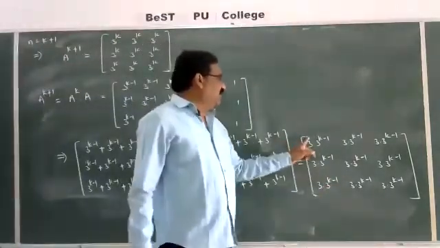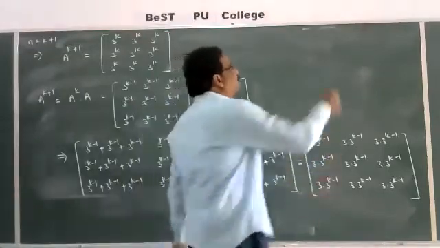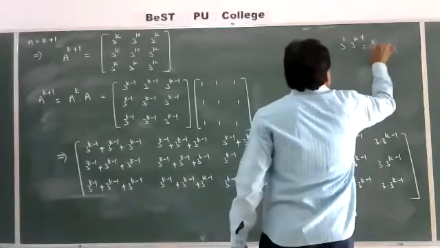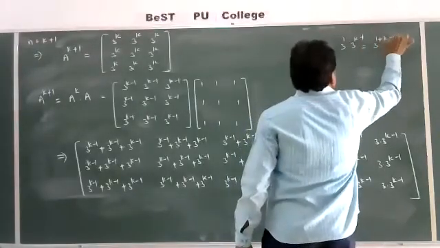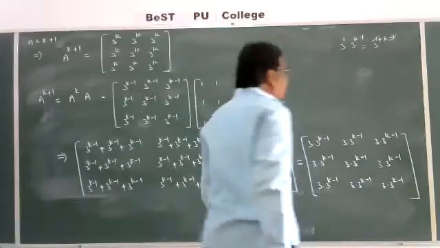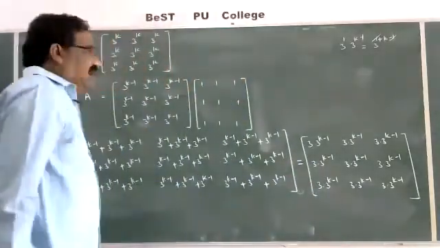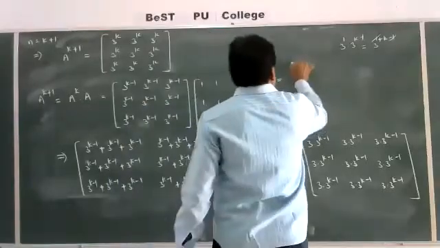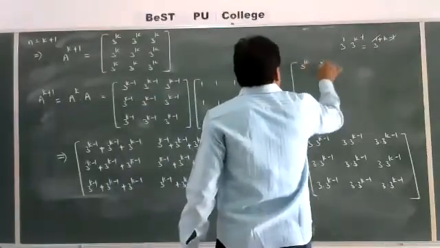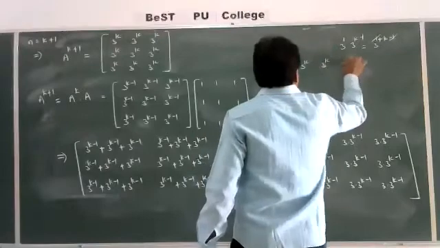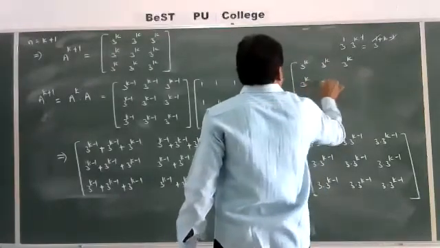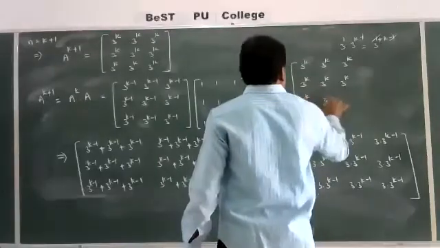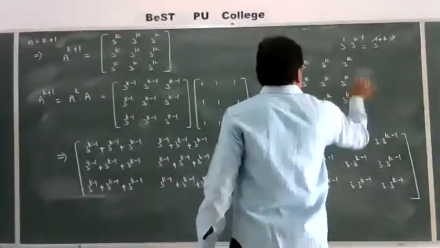So this is 3 power 1, and this is 3 power k minus 1. 3 power 1 into 3 power k minus 1 is 3 power 1 plus k minus 1. Minus 1 plus 1 cancel, then you get 3 power k. So every entry is 3 power k.